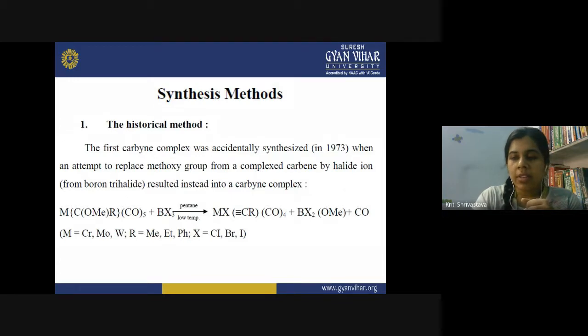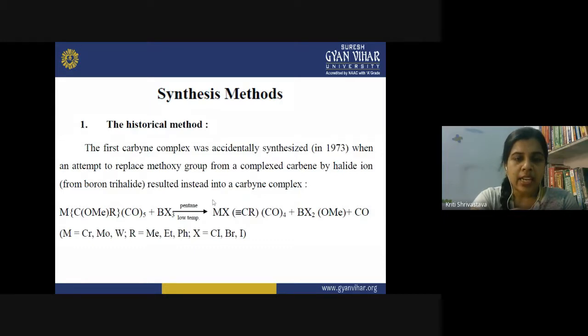Now, how can we synthesize these types of compounds? So now we will discuss different methods of synthesis. The very first method is the historical method. In the past, this method was used to prepare the carbyne complexes for the very first time. The first carbyne complex was accidentally synthesized in 1973, when an attempt to replace the methoxy group from a complexed carbene by a halide ion from the boron trihalide resulted instead in a carbyne complex.